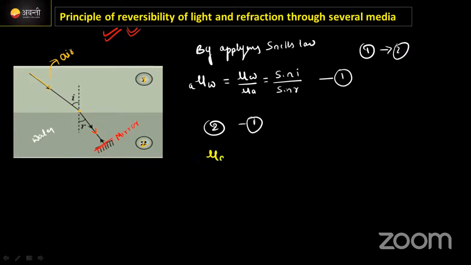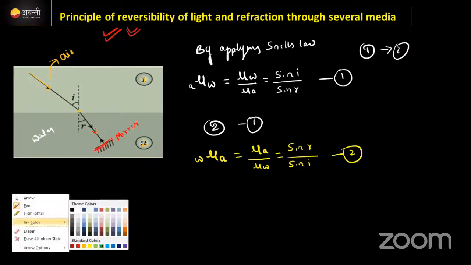Refractive index of air with respect to water is equal to mu A by mu W is equal to इधर sin of the angle of incidence लिखना है. एंगल ऑफ इंसिडेंस क्या होता है, इधर से r होता है, then it will be sine of the r divided by refraction angle, meaning emergent angle, sine of angle of incidence होता है. I am going to call this equation number 2. Now what I will do, I will multiply these two equations.